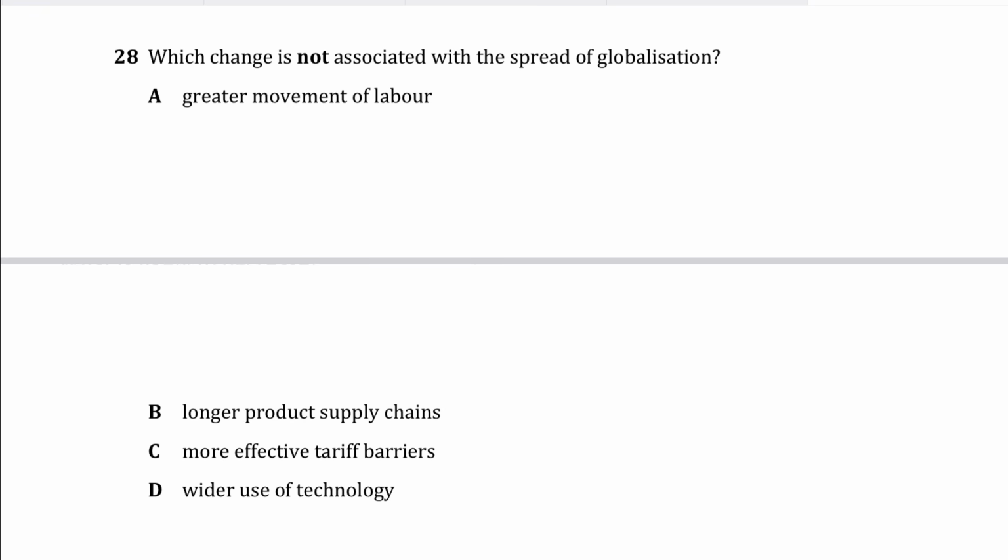The correct answer is C for Charlie, because more effective trade barriers would restrict trade and work against globalization, while globalization talks about more open and freer trade. The question is asking which change is not associated with the spread of globalization. You can't encourage globalization through more trade barriers; you need to reduce trade barriers for more globalization to happen.